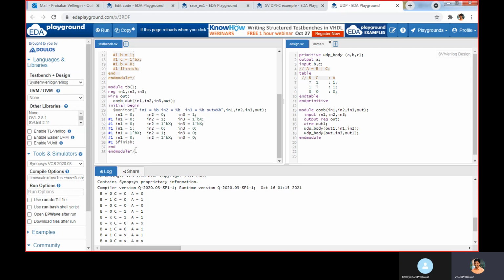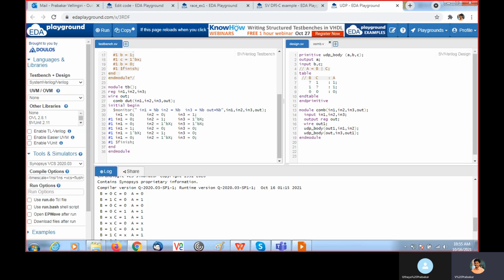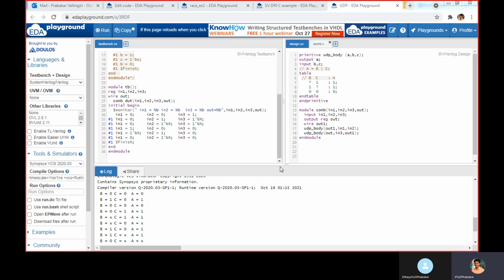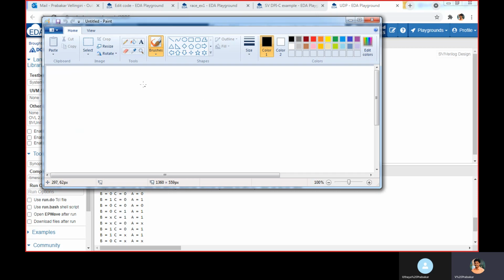Now I'm going to develop a logic like this. I implemented a primitive, nothing but an OR gate. So using that, I'm going to implement this logic.